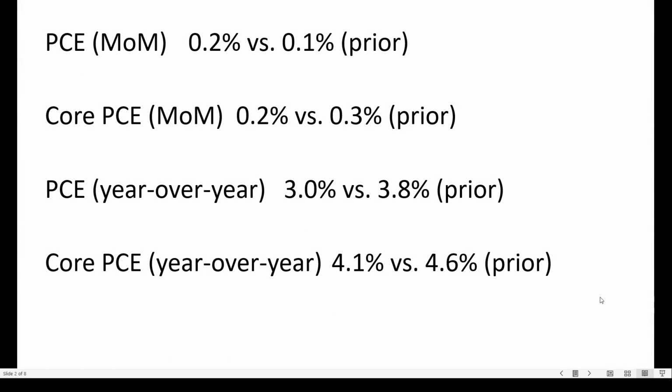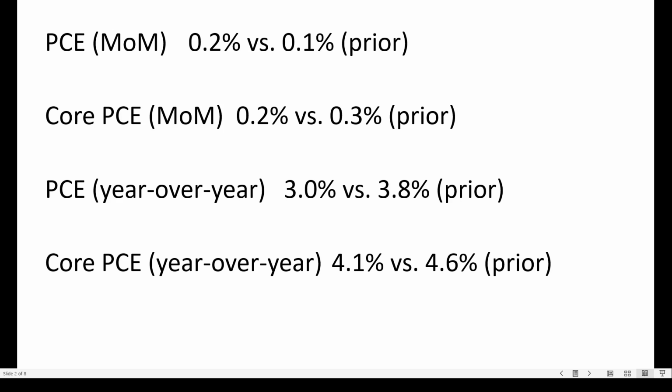Welcome back. Earlier today, the PCE, personal consumption expenditure, was reported on a month over month basis, rising 0.2% versus a prior 0.1. The core PCE, which excludes food and energy, rose 0.2 versus a prior 0.3. PCE year over year slowed to 3.0. The prior number was 3.8.